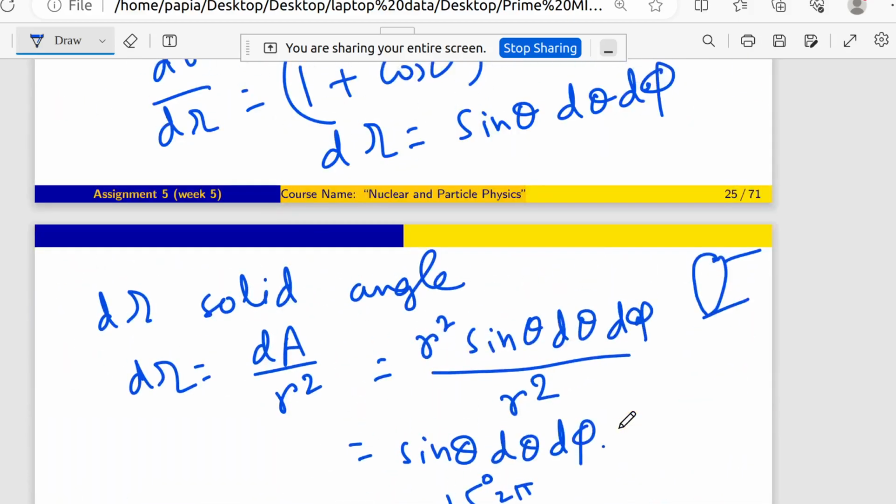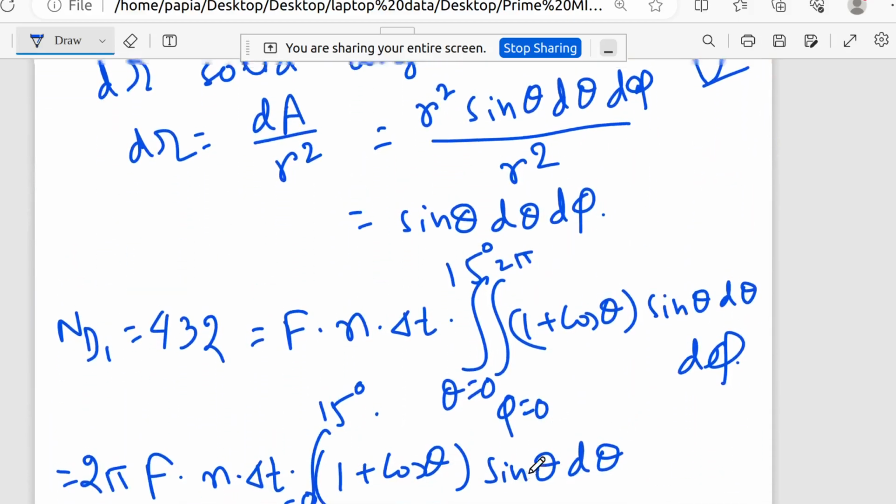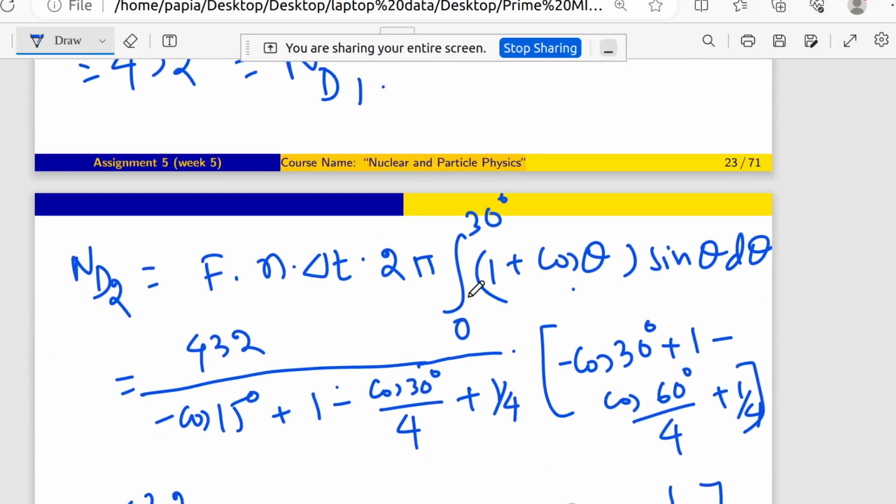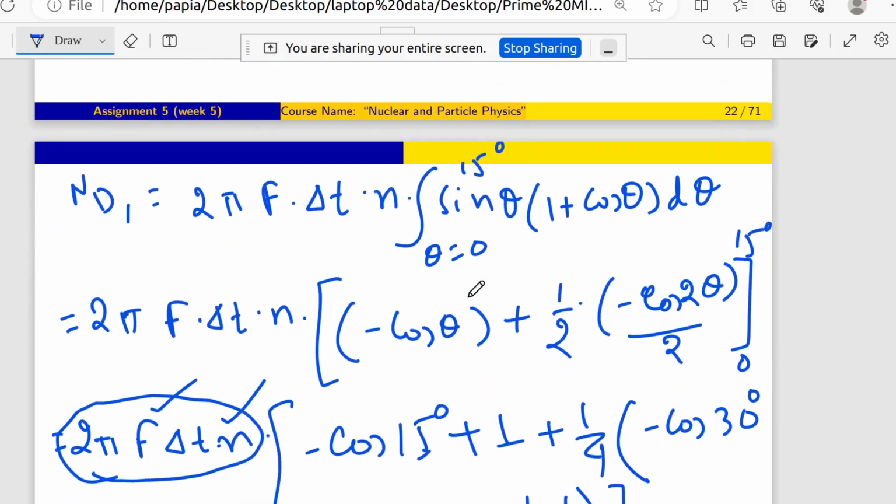Now I am going to put the values here. You can see sin theta times 1 plus cos theta d theta. That means sin theta plus sin theta cos theta d theta. The integral of sin theta d theta is minus cos theta.